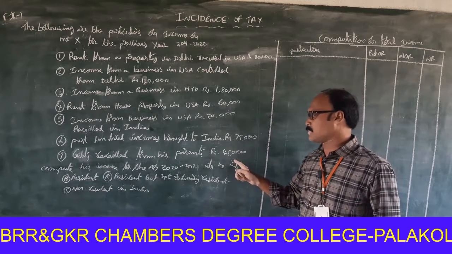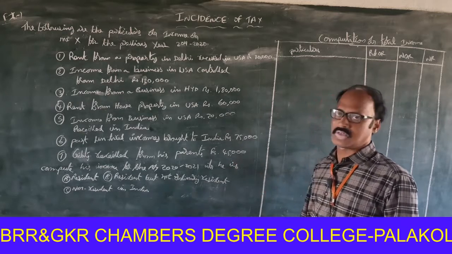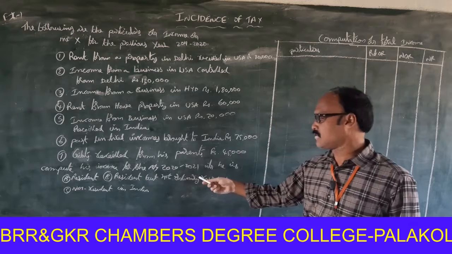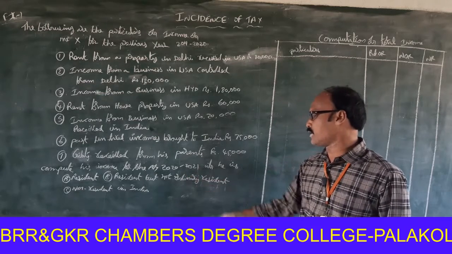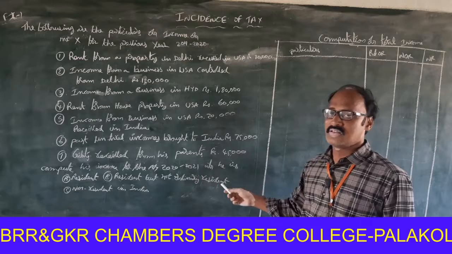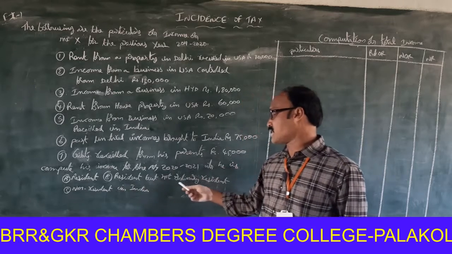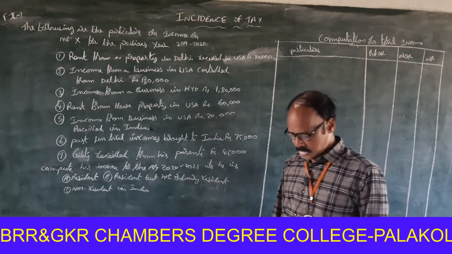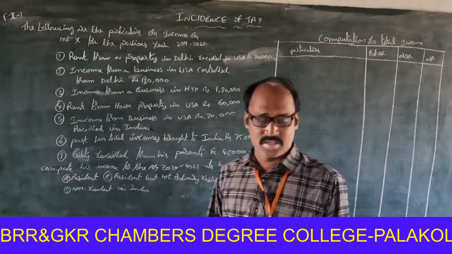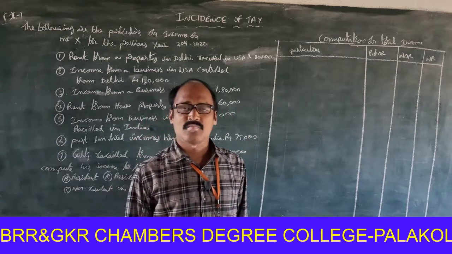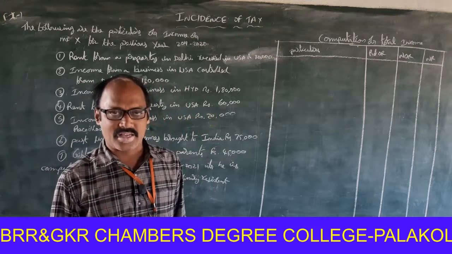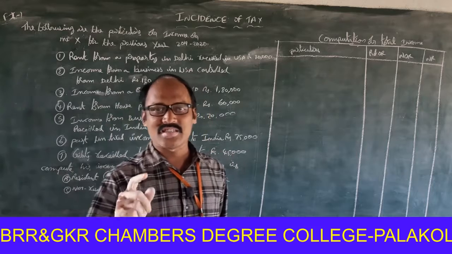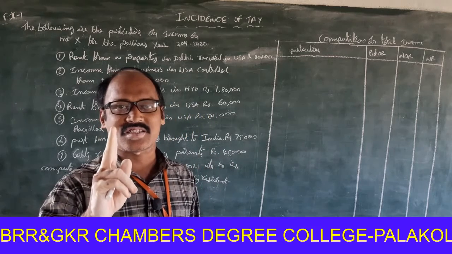Gifts received from his parents, rupees 45,000. Compute his income for the assessment year 2020-2021 if he is A. Resident, B. Resident but not ordinary resident, C. Non-resident in India. Before going to that, we have already explained many times that for incidence of tax, the two most important factors are the nature of the income and the residential status of a person.